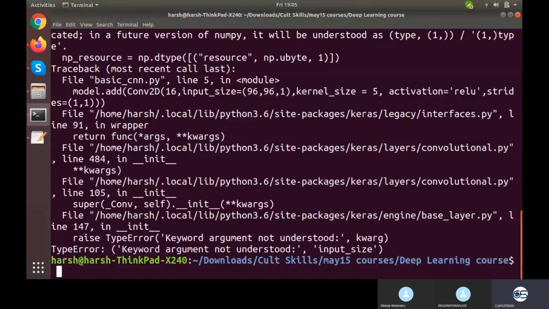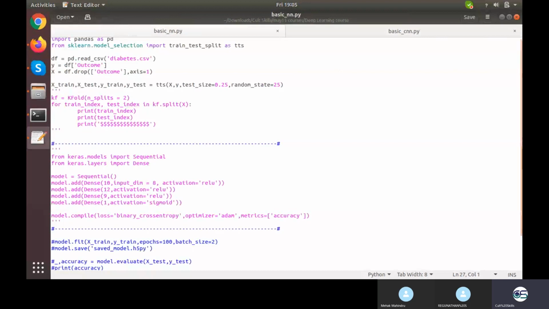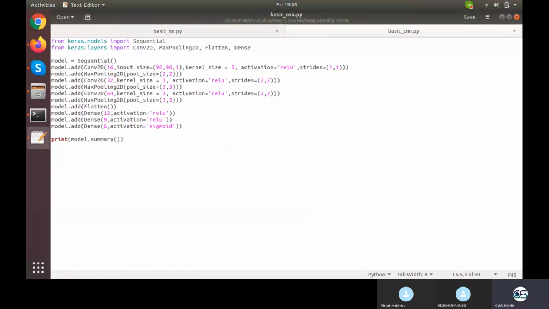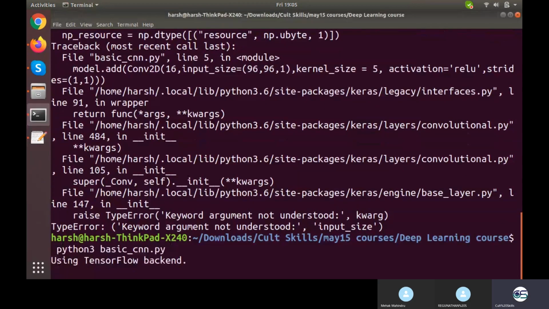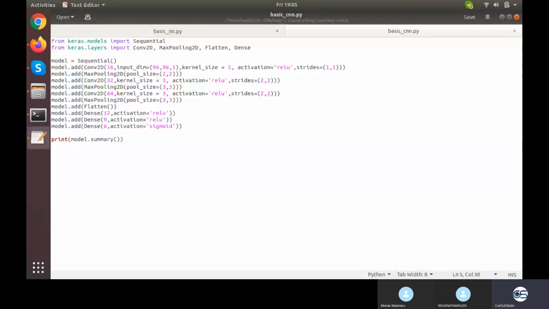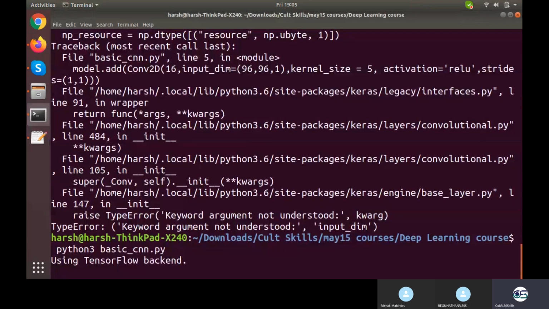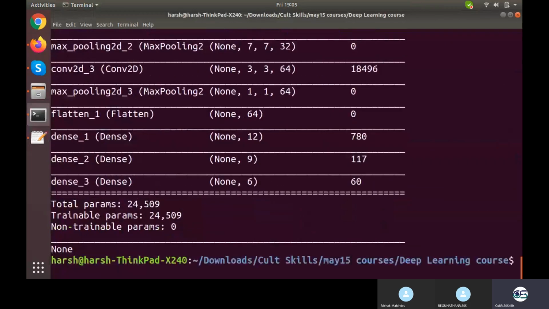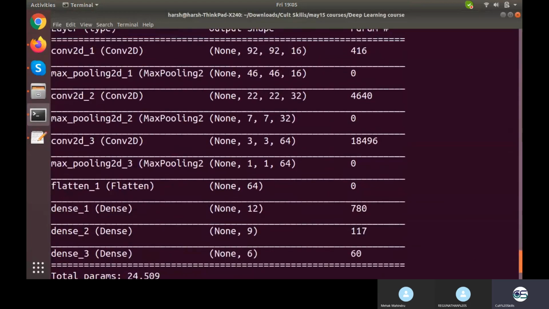Keyword argument not understood: input size. Am I doing something wrong with this? Input dimension. Okay. My bad. Or rather, I guess it is input shape. Yeah, fine. So model.summary will basically print out the entire neural network.